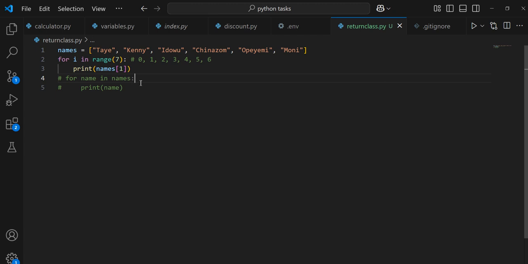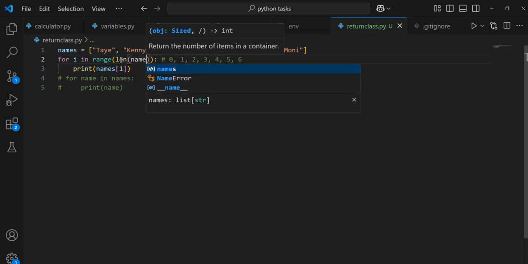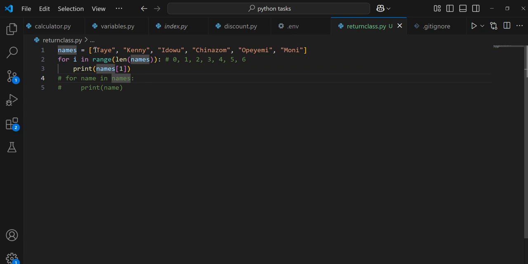It should throw an error. Okay, why? Because the list is not up to 7. Okay, let's adjust this a bit. Use len(names). So if you run this, what will you see? 0, 1, 2, 3, 4, 5. Okay, if you have this, what are we going to see?